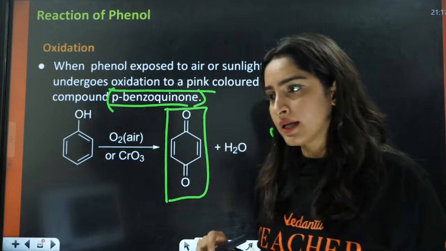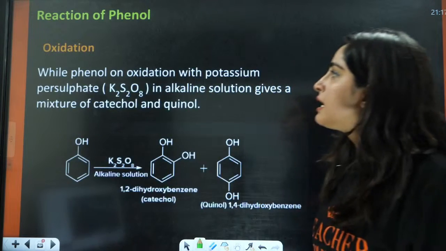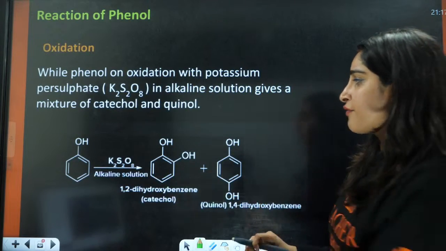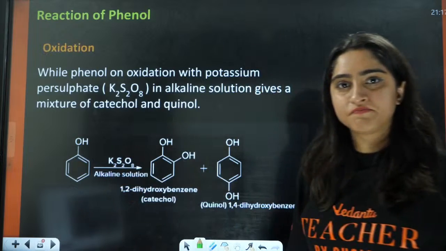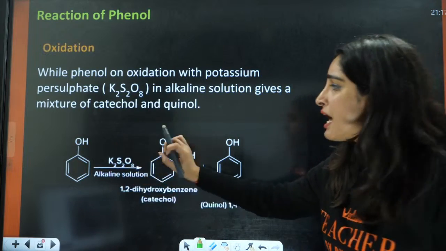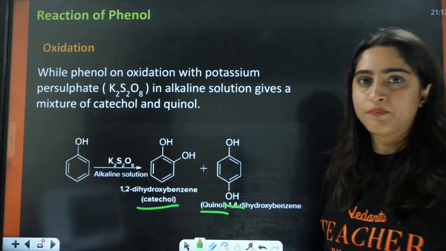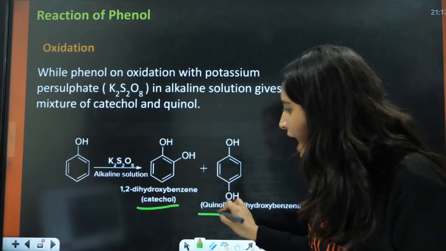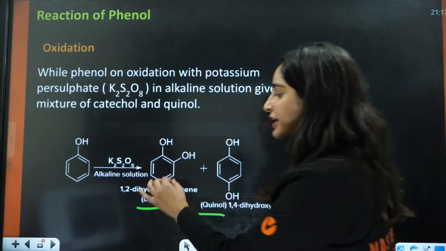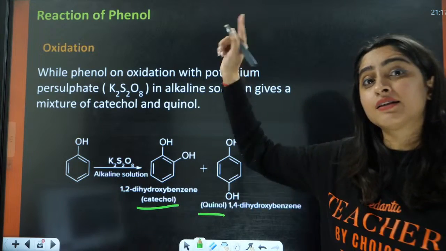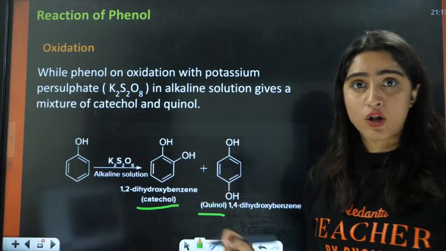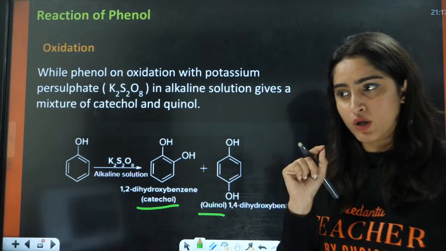Understood this? Yes, perfect. Next is oxidation if you have K2S2O8. In this case, if there is oxidation, you will have catechol and quinol, that we have done. That is dihydric phenols.